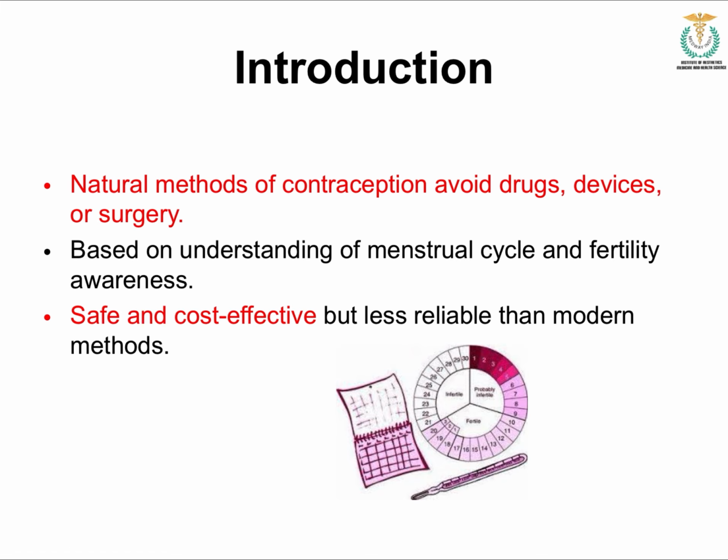These methods are based on a woman's menstrual cycle. Based on the understanding of the menstrual cycle and the fertility awareness of the woman, we do these natural methods. When you compare natural methods to the other types of contraceptives, these are safe, cost effective, and have no side effects, but they are less reliable compared to the modern methods. So that is the intro of natural methods.